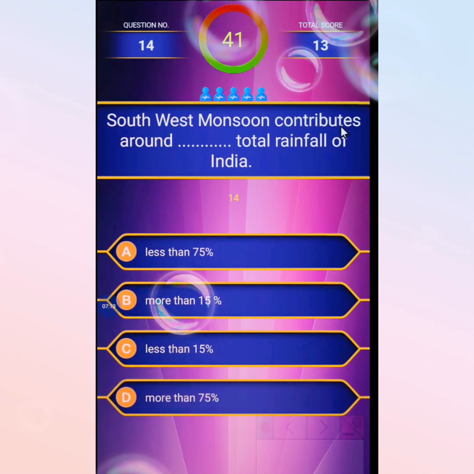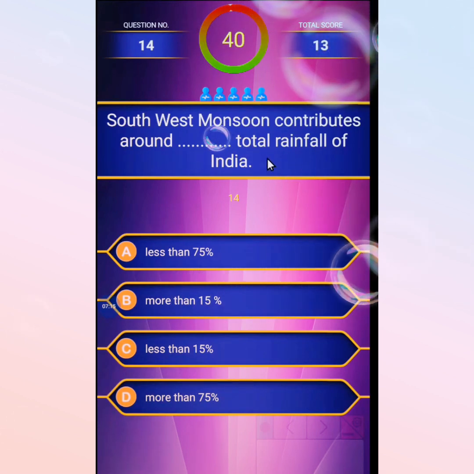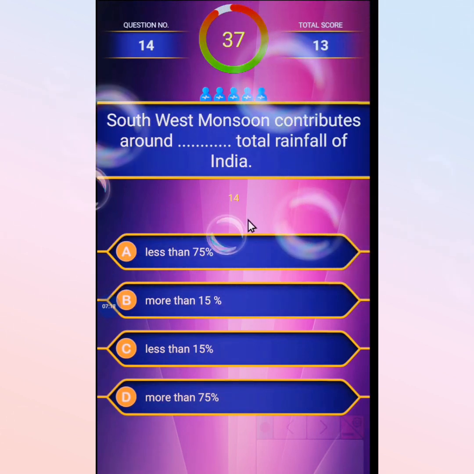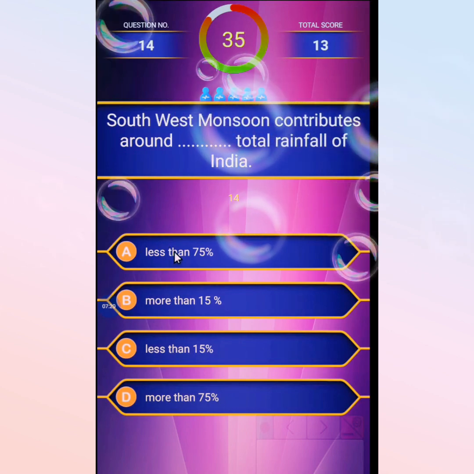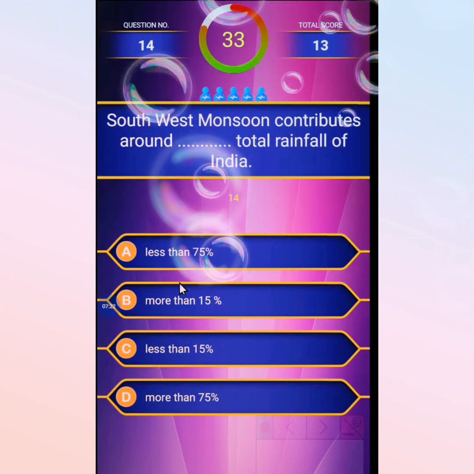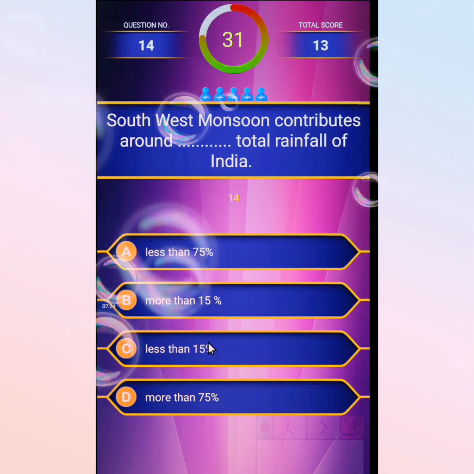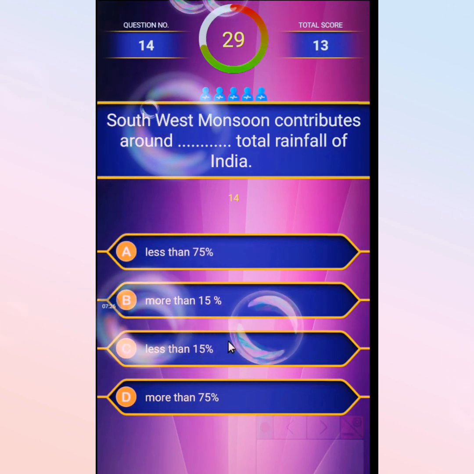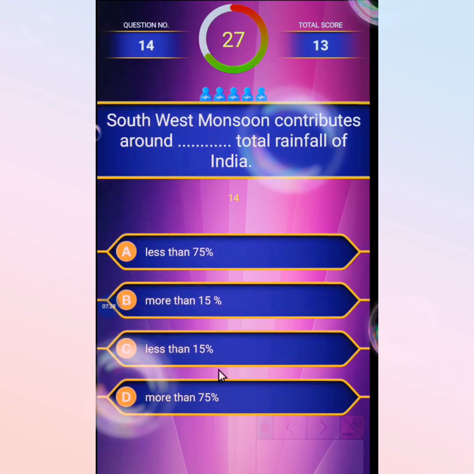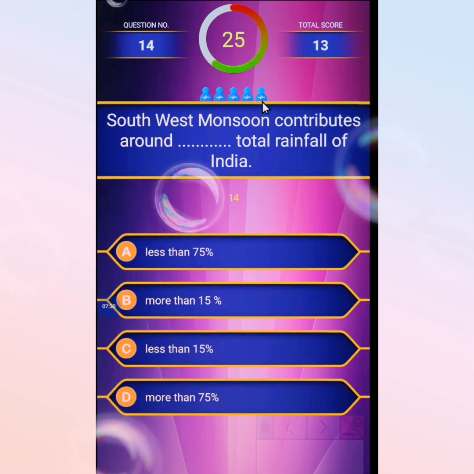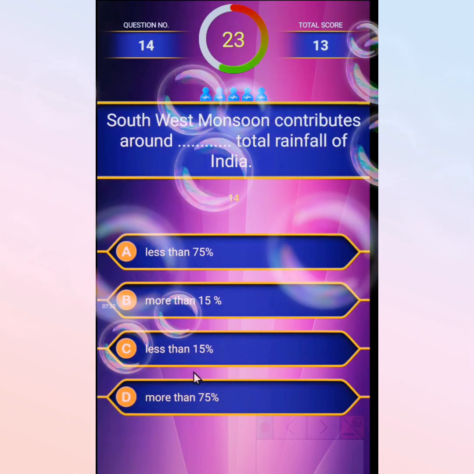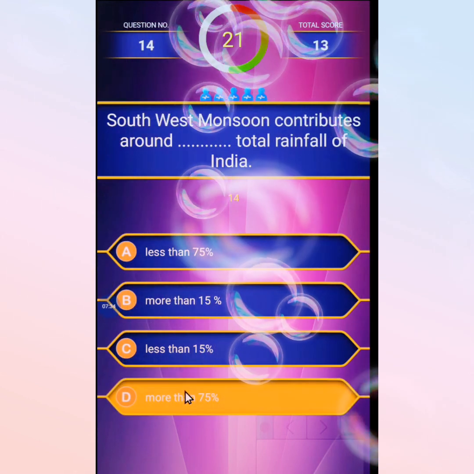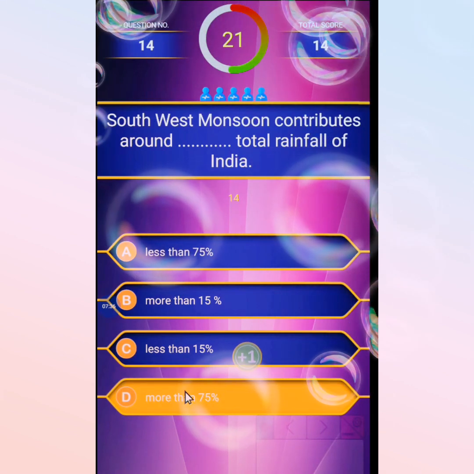The southwest monsoon contributes around dash of the total rainfall of India. First option less than 75%, second more than 15%, third less than 15%, and the last more than 75%. The southwest monsoon contributes more than 75% of the total rainfall of India.